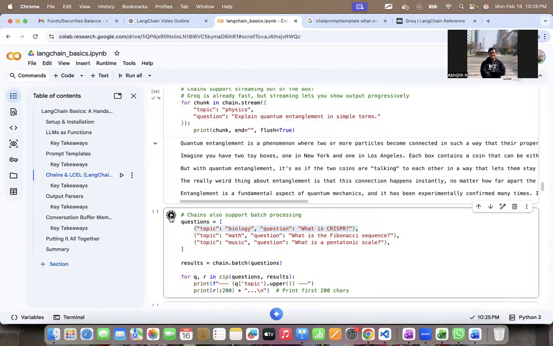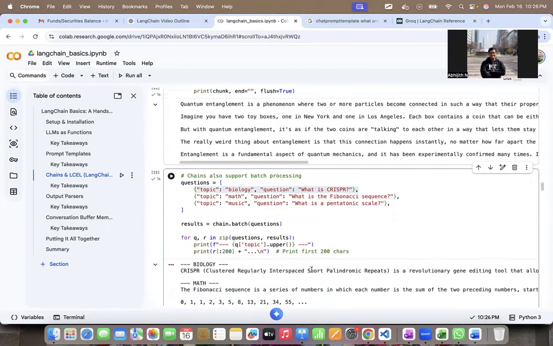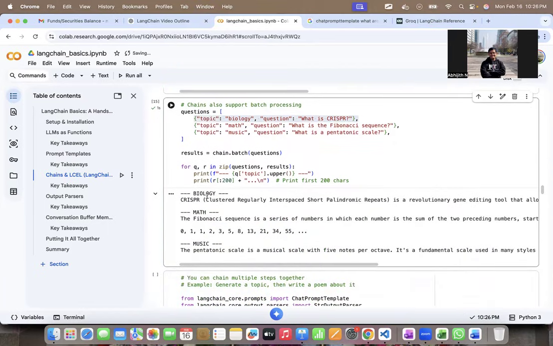So I can run that and notice that it has given the results for biology, math, and music, right? Again, different things become easier just because you are using LangChain as a framework.